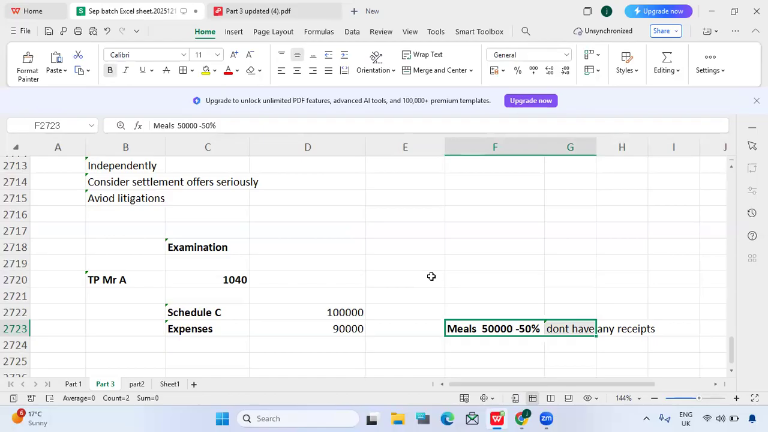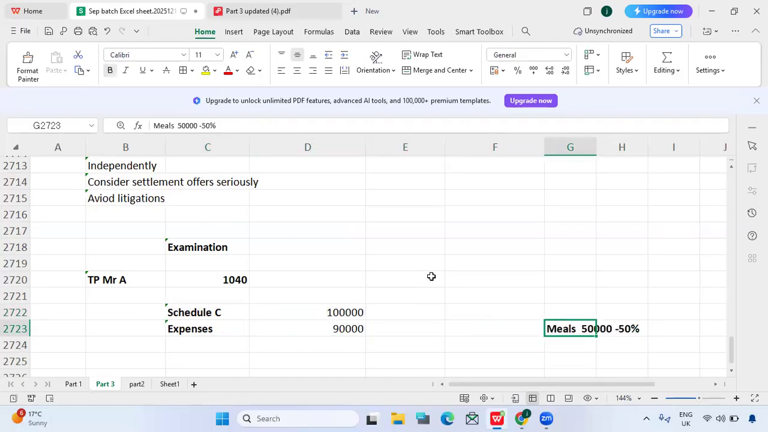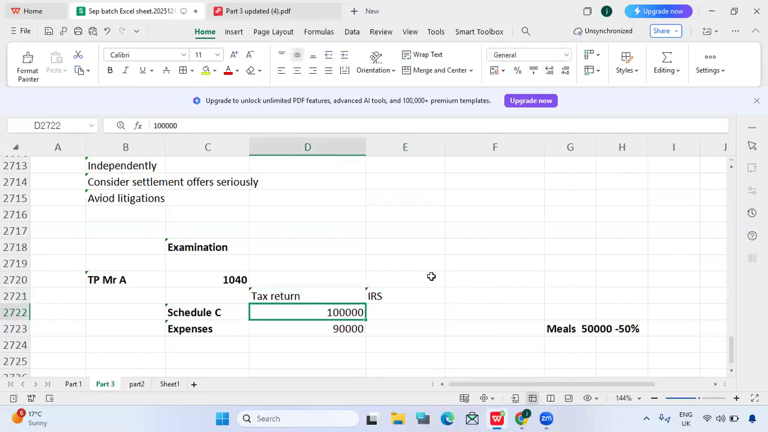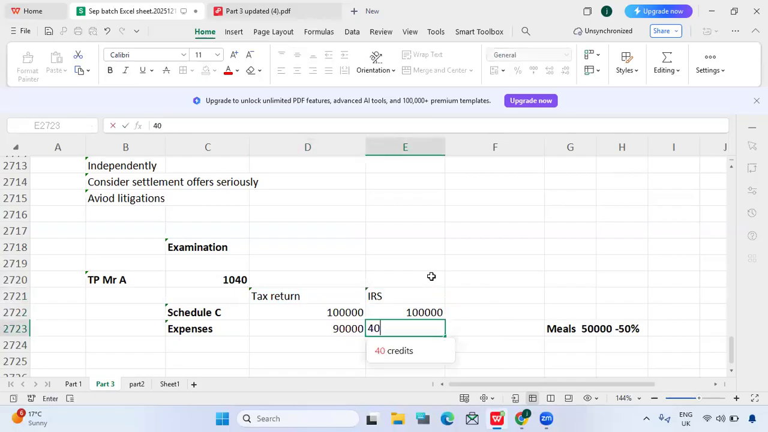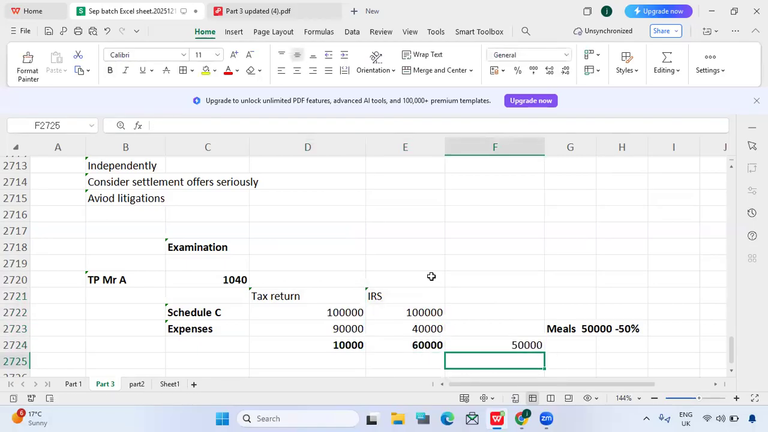They will straight away disallow this $50,000. So this is as per the tax return by the taxpayer, but the IRS will calculate separately. So this is as per the IRS: 100,000, and here they will report only 40. So 50,000 they will disallow. So the balance here is 60. Previously he had paid tax on 10,000, but now as per the IRS, the taxpayer needs to pay on $50,000. So for the 50,000, they will usually send a notice.